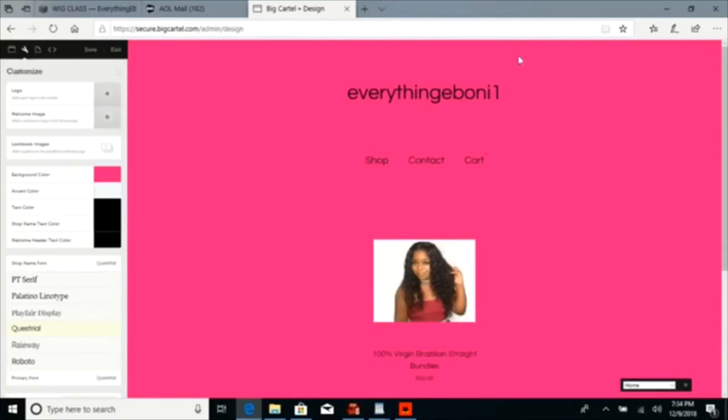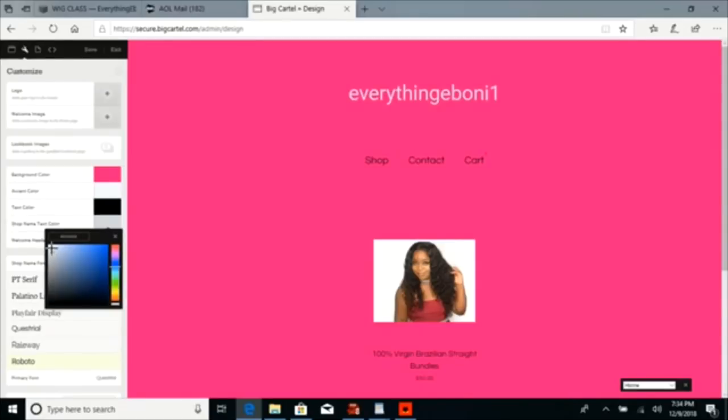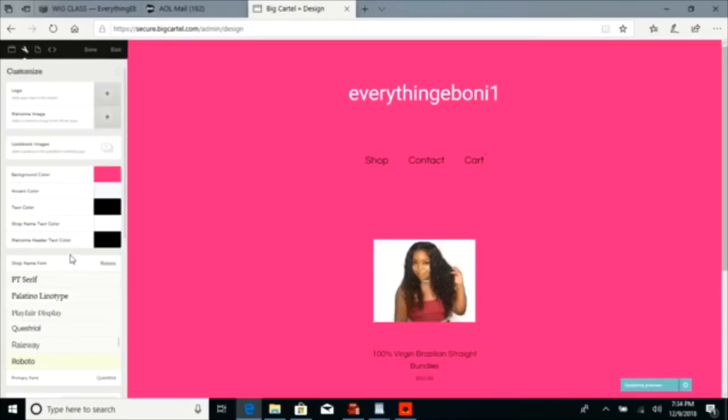All right, you see the font, everything Ebony 1, how it is. Right here, the shop name font, this is how I'll be able to change it. You see how it changes? So if you don't have a logo and you just want to have text, you'll be able to change that. The shop name font, the shop name text color right here. I just make it white for this example so you guys can see all that good stuff.